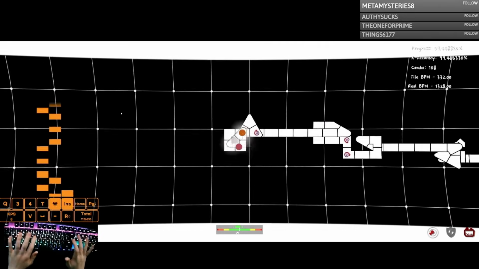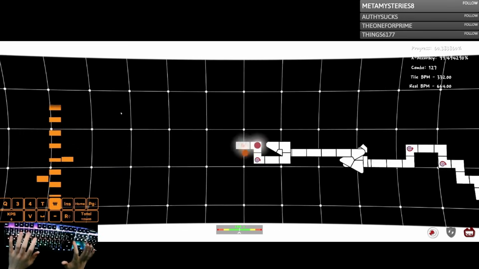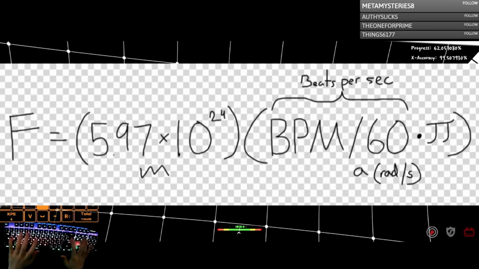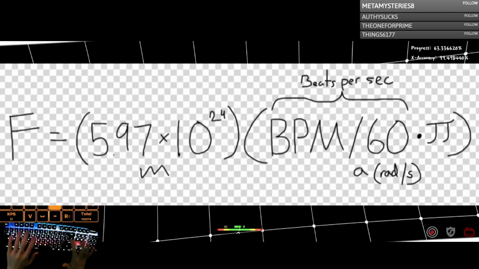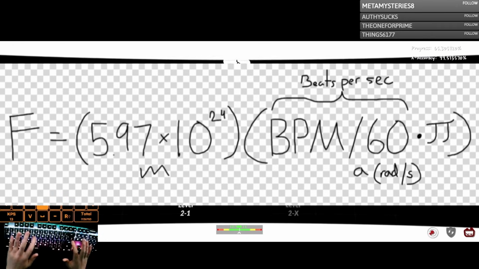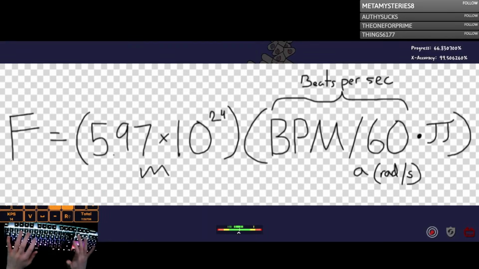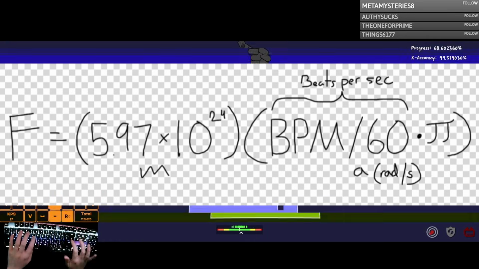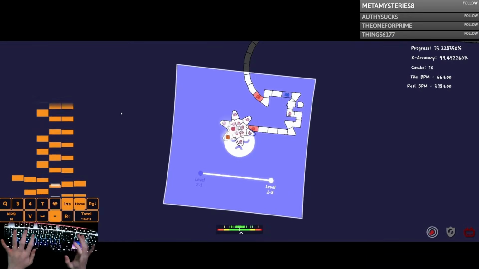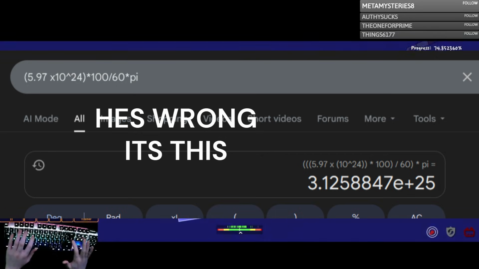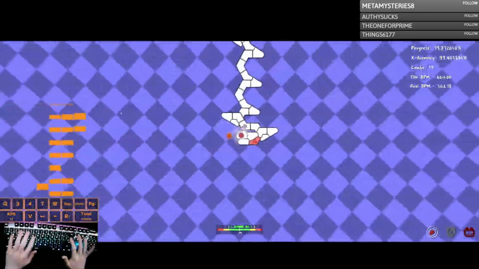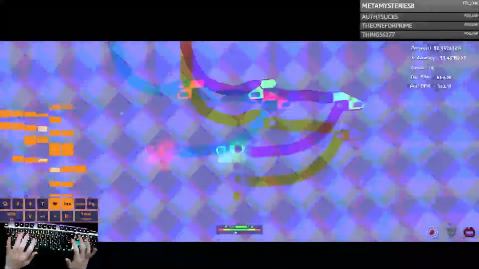Again, assuming that both planets have the same mass and radius as Earth for simplicity, this brings the equation to F equals 5.97 times 10 to the 24th times the BPM divided by 60 times pi, where its acceleration is equal to the beats per second times pi, which is equal to radians per second. Plugging in 100 BPM to this results in a tangential force of 26.15 times 10 to the 24th newtons, which already seems extreme, especially when inputted with larger BPM values.